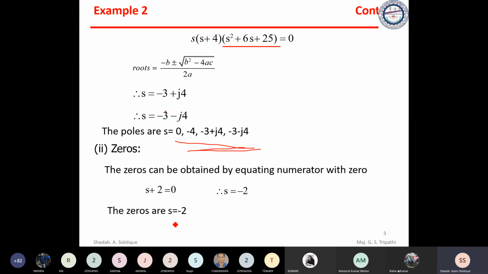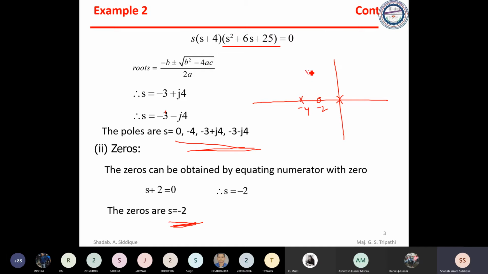Similarly, the zero is s equal to minus 2. So we should plot this in a pole zero plot. This is the pole, this is the zero, this is minus 4, and this is minus 2. We have minus 3 plus or minus j4, so minus 3 is somewhere here.